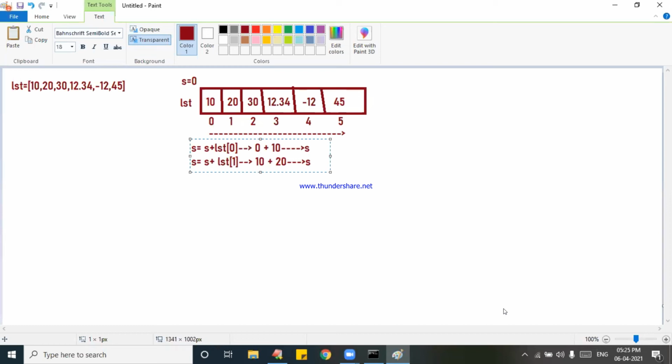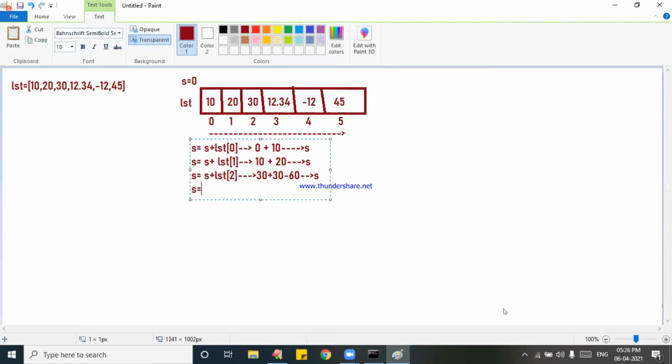So what is that? S is equal to 0. Why am I taking S is equal to 0? To keep track of my temporary sums. Now, S is equal to S plus LST of 2. What is that now? It is 30, plus 30. 30 plus 30 is going to be 60, kept in S.